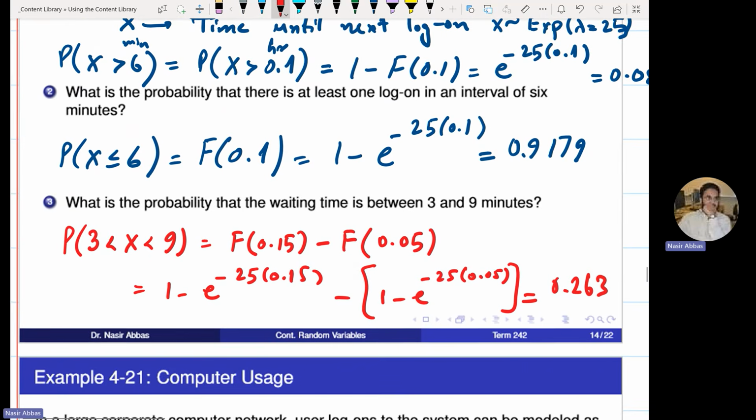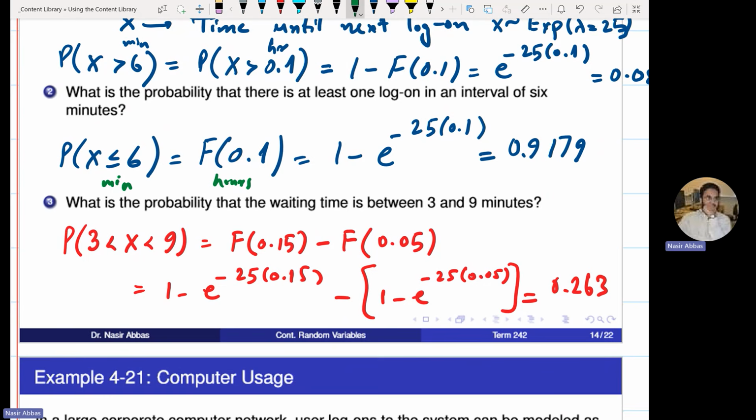Any question from this slide? Any question from these three? Yes. The equal 6 because an interval of 6 minutes, right? Yes. I should write here. I converted. This is in minutes, and here I converted in hours.